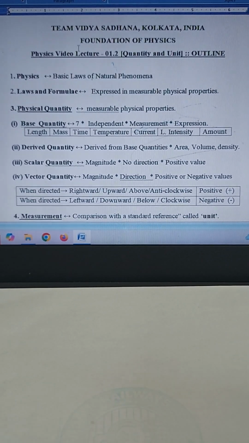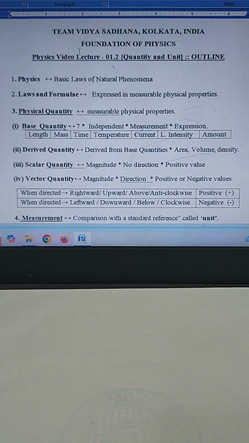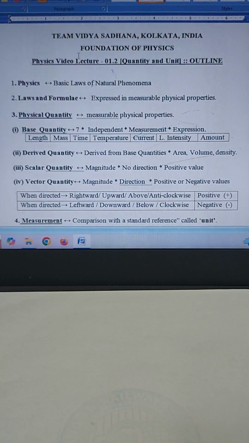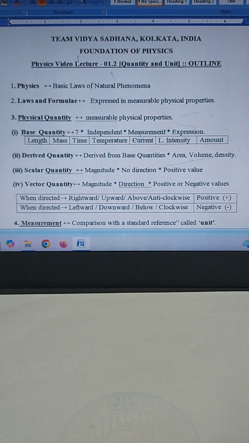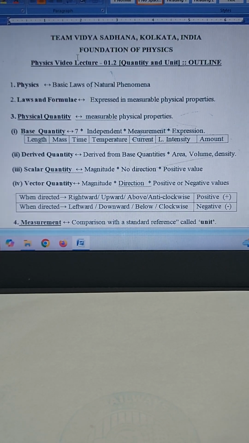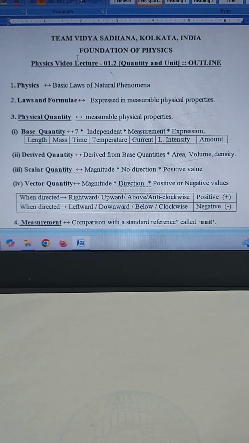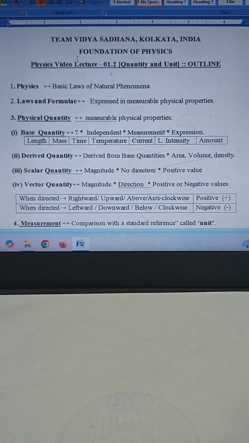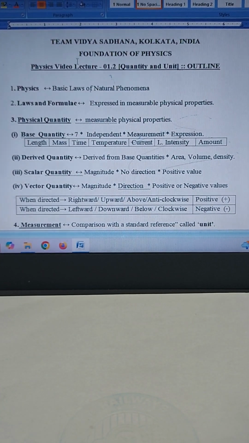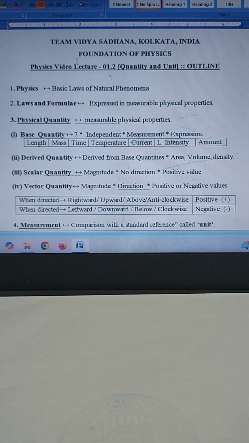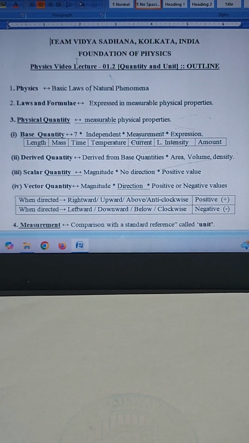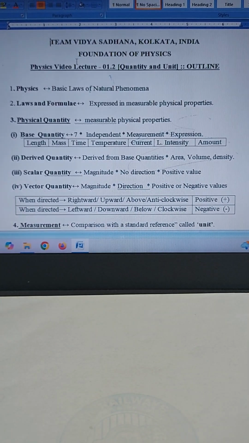Dear students, to elaborate, physics is a branch of science. It deals with the basic laws which govern various natural phenomena. Physics uses certain measurable physical properties for expression of its laws and formulae. Any measurable physical property of a body is called physical quantity in physics or simply quantity.